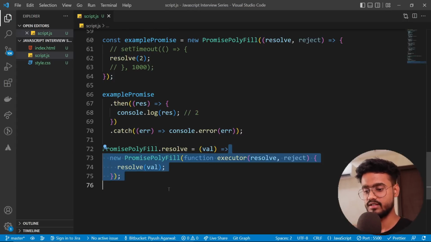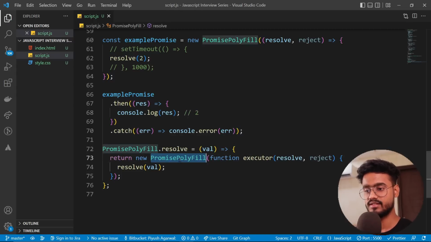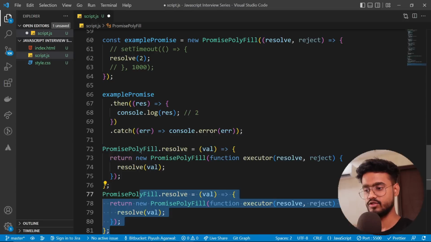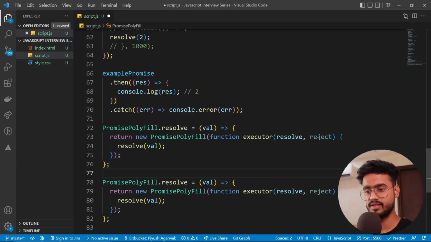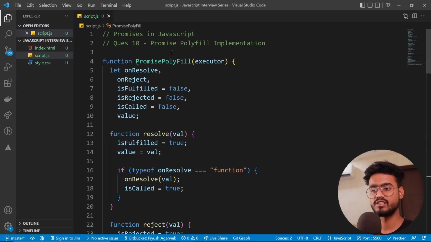Since we haven't put curly braces, if we put curly braces, we have to write return new promise, and this will directly call this value. So we are directly resolving this value. And if we duplicate this, we can do simply the same for reject as well. So reject and reject, just like that. This is pretty easy.